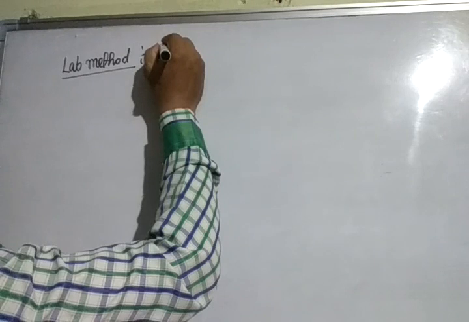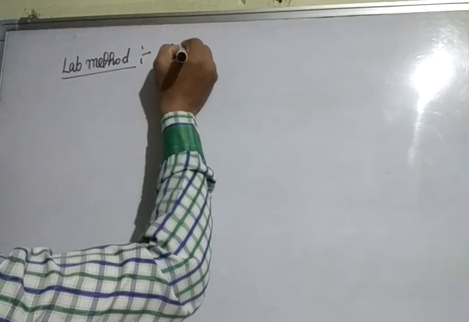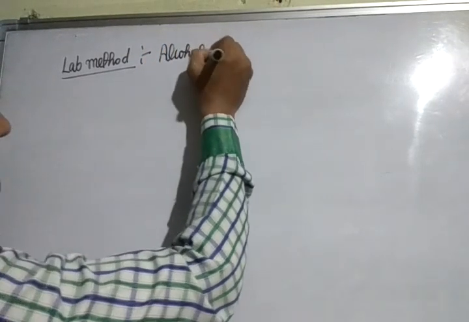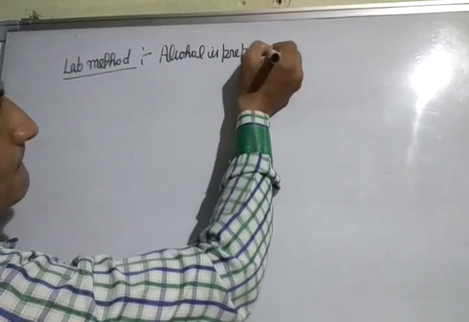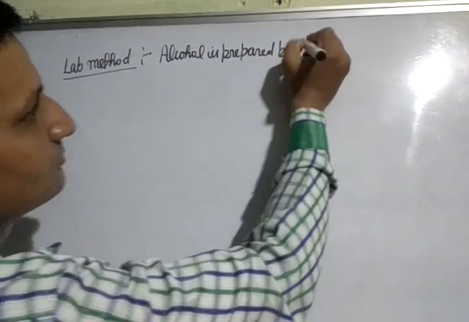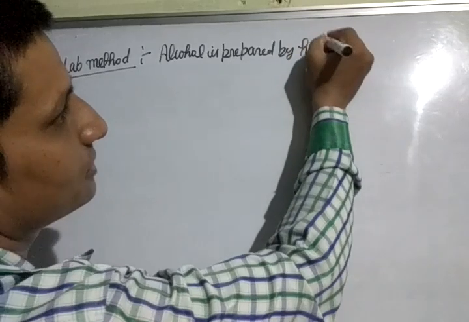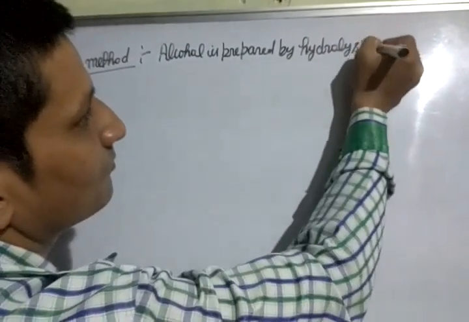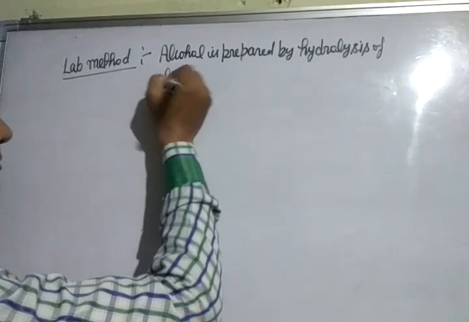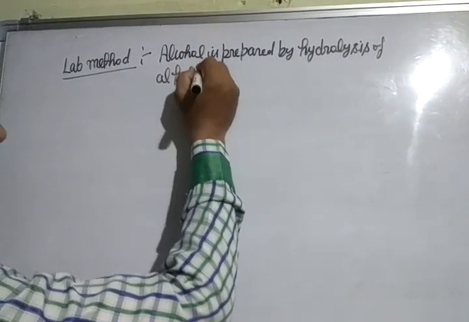Look here. Alcohol is prepared by hydrolysis of alkyl halide.